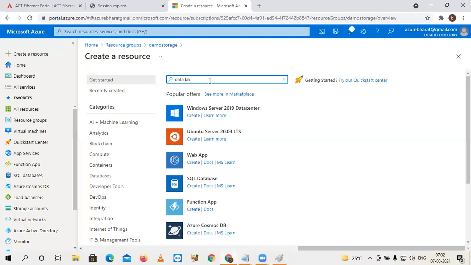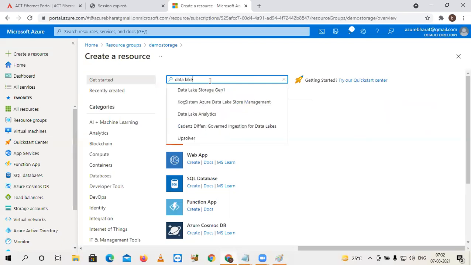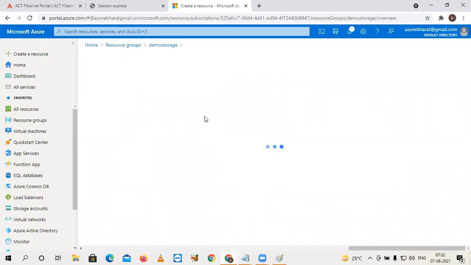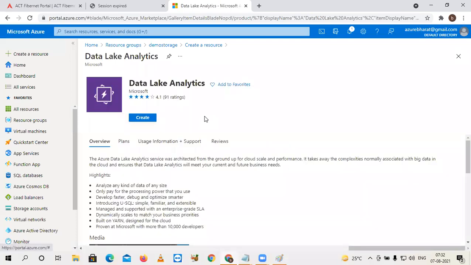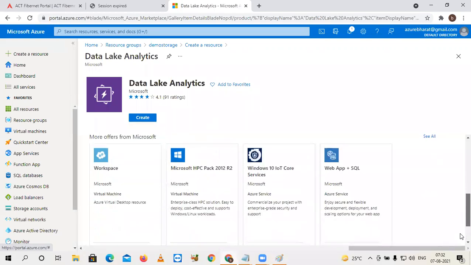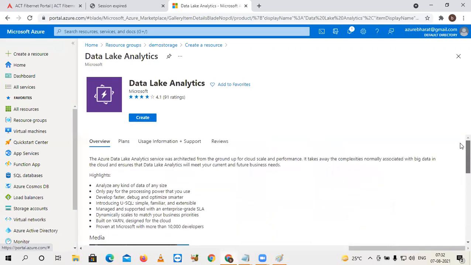See, once again, I'm doing the search for data lake. Here I have data lake analytics. It is asking me for some information. So here it is not asking anything, I'm just clicking on this data lake analytics create button.